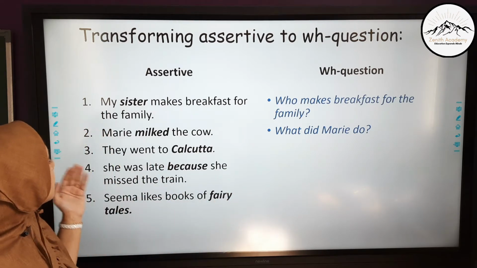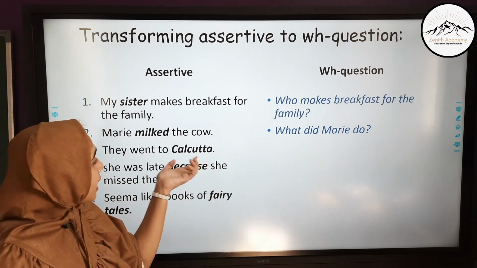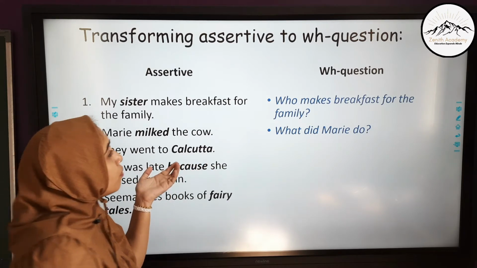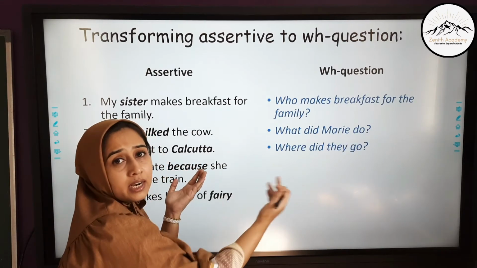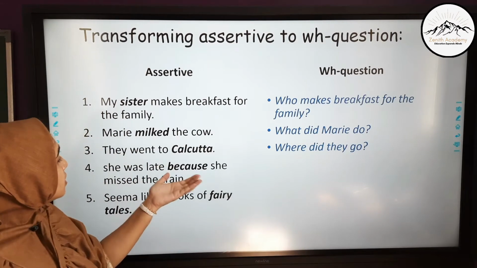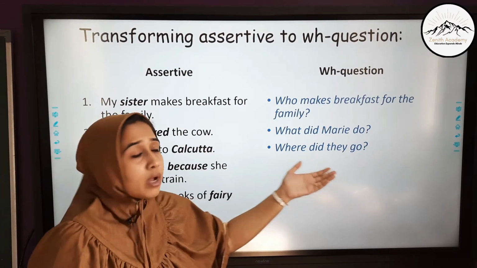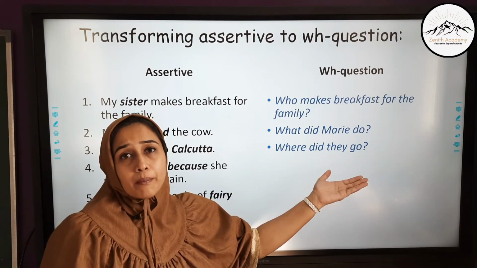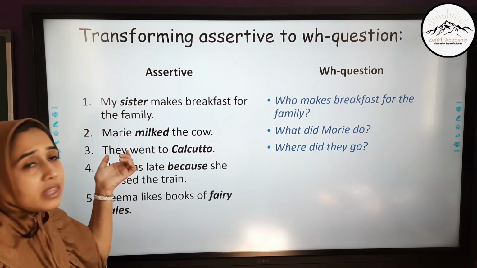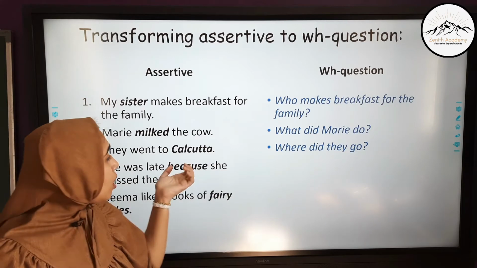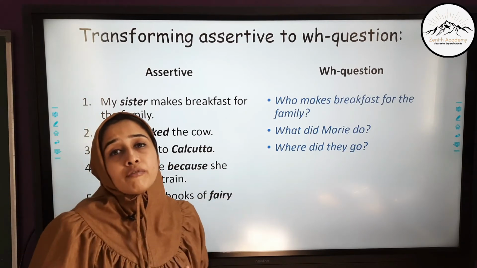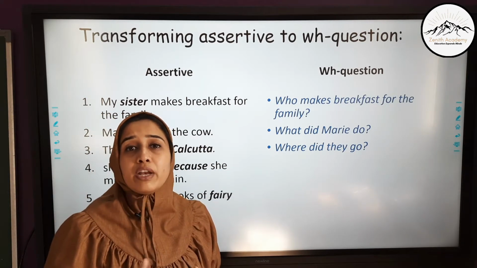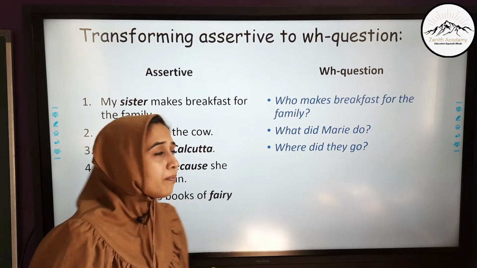The next one is, they went to Calcutta. Now Calcutta is a place. So what question will it become? Where did they go? Now also see, went becomes go, because where did they go? This is the question in the past form and the answer will become, they went to Calcutta. All these transformations of verbs you will more easily understand when you refer to our video on verbs.